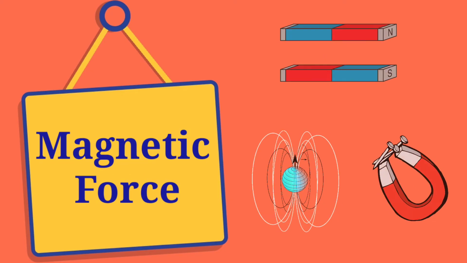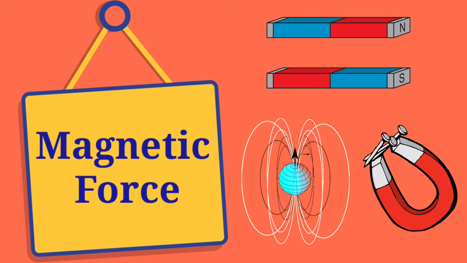Magnetic force. The attractive and repulsive forces which are acting between two magnets are non-contact forces. We all know that there is attraction or repulsion between two magnets. We all know that like poles repel each other and unlike poles attract each other. Yes, here there is no direct contact between the two magnets, which is generating magnetic force.